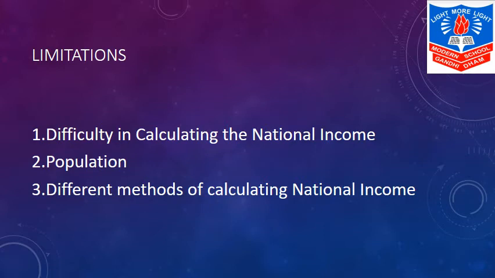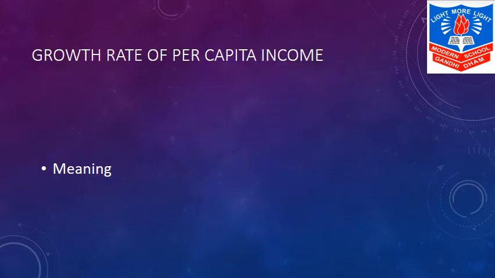Our second indicator is growth rate of per capita income. Now, per capita income, to be very simple and easy, per capita income is per person's income. The formula of it is gross national income of a country divided by the population of the country.